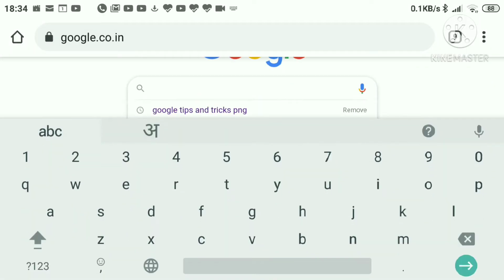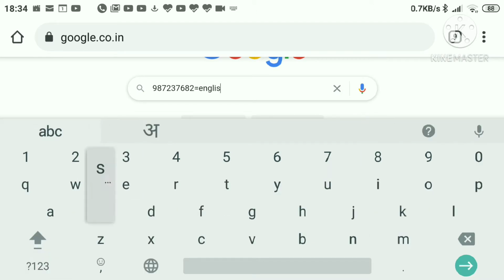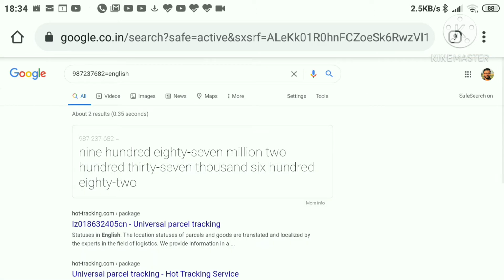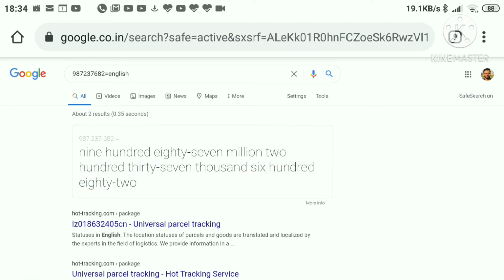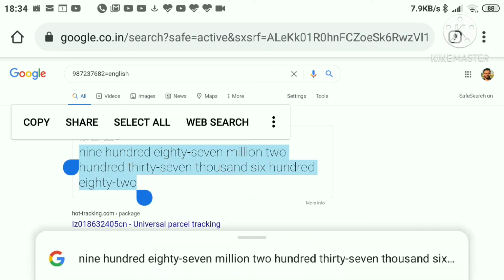Guys, suppose we have a big number and we want to know its value in the international system. Just open Google and in the search box type your number, like I entered my number, and then add "equal to English" and search. You just got your number's value in the international system. This trick is just amazing, and it works on both computer and mobile.